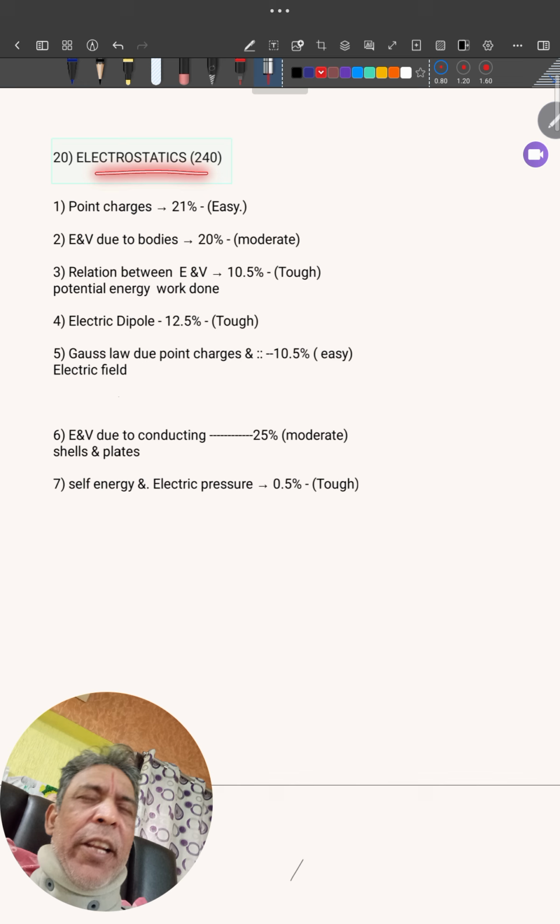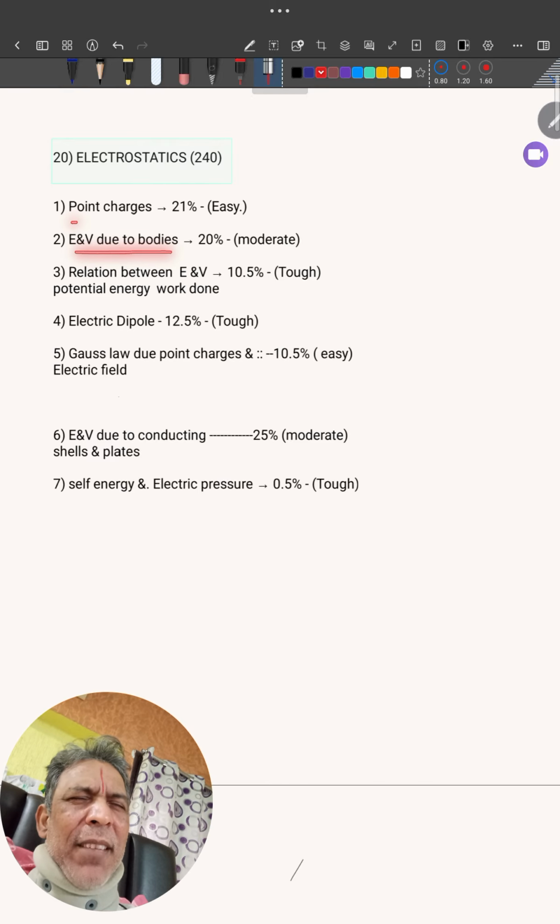Electrostatics, there are 240 questions are there. I'm just giving example. In that, 21% of questions are based on point charges. Very, very important. E and V due to bodies, just only formulas. And whatever you prepare here will help you for gravitation. It's left to your option. Relation between E and V, potential energy, work done.